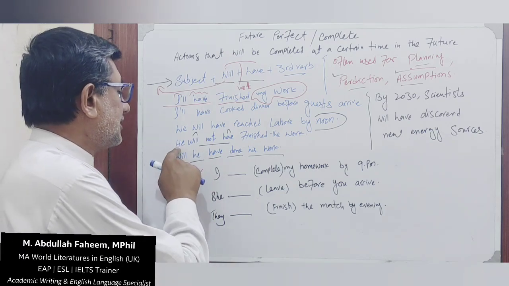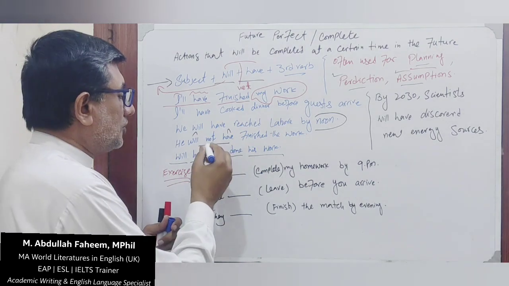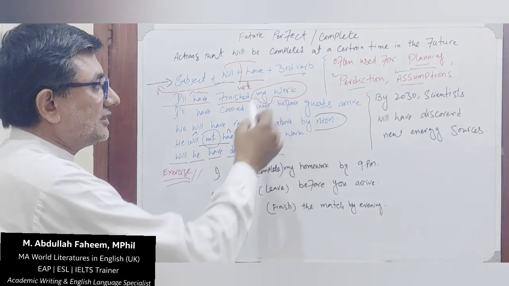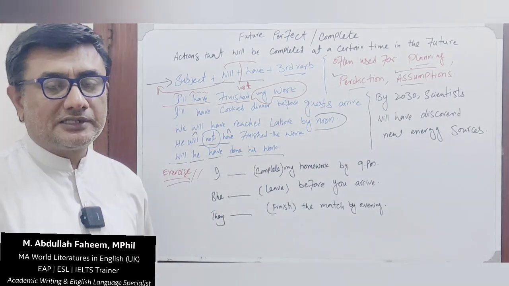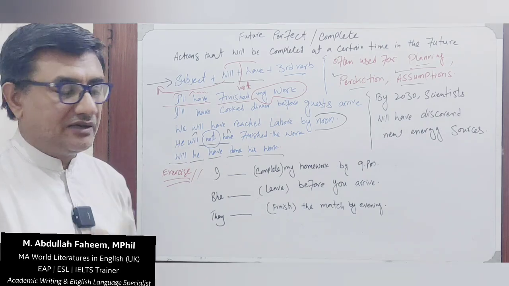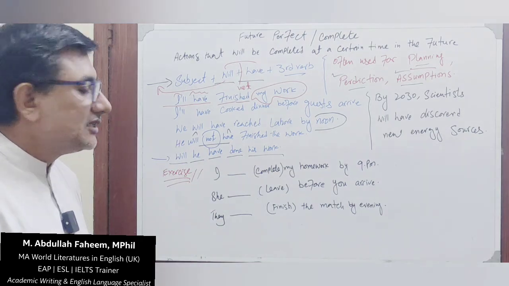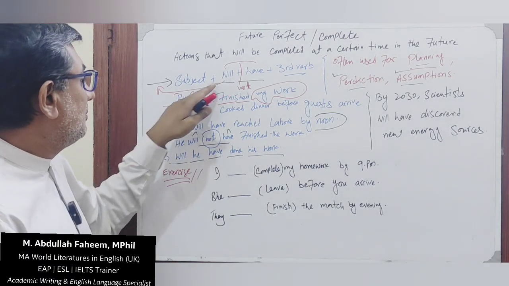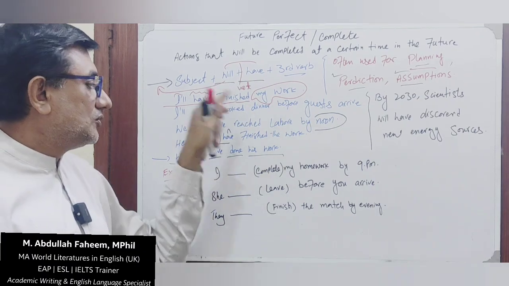This is an indication that in the beginning we use subject, then helping verb, then not. We use not in the middle of will and have, and then the remaining sentence is according to our formation. So if you are making a sentence negative in future perfect, you are going to put not between will and have. The last sentence is an interrogative sentence. Will he have done his work? It's a questioning sentence, and it's really simple. As I mentioned, we will be using will in the beginning of the sentence and then the rest of the structure according to this formation.